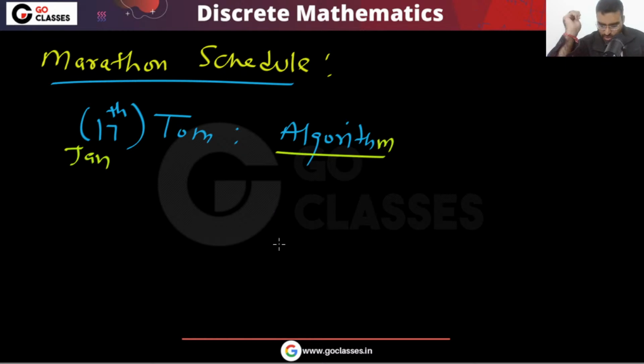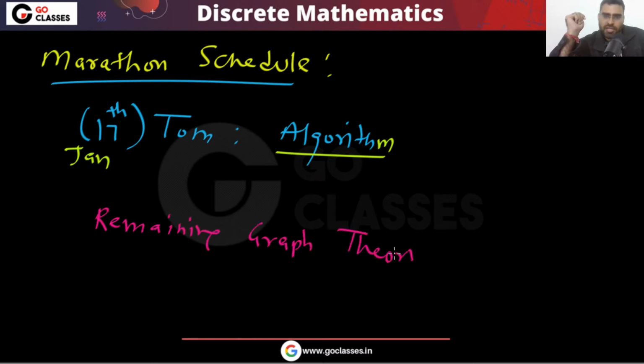But actually what we will do is complete the graph theory and the transport layer. So that is the reason this algorithm marathon we will shift to 23rd January. The remaining graph theory and the remaining compute network, transport layer, Sachin was taking compute network and transport layer was remaining, correct?